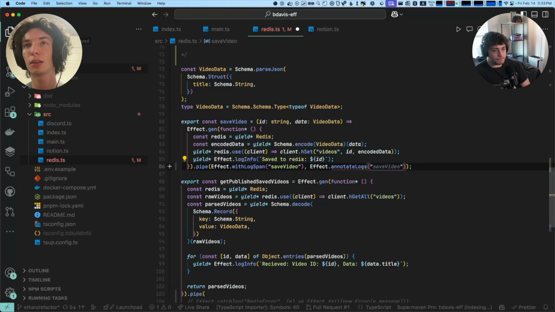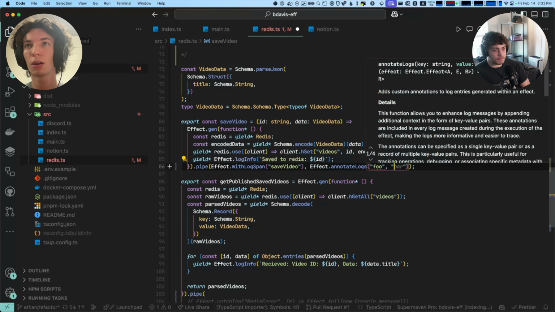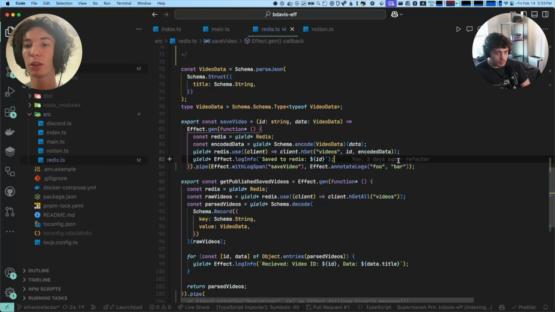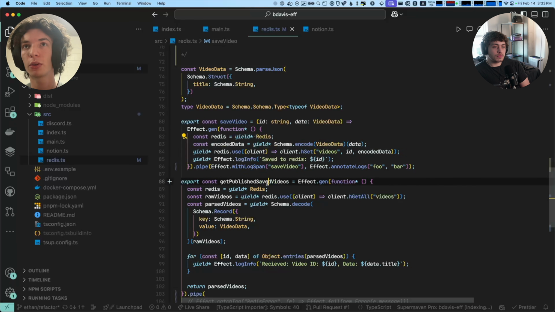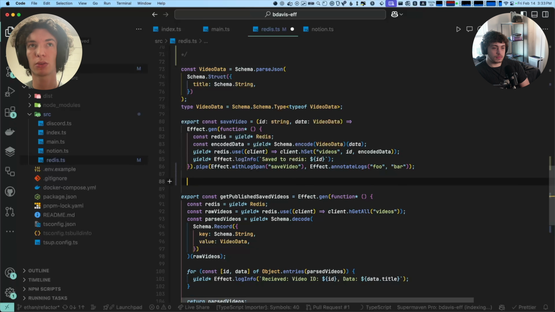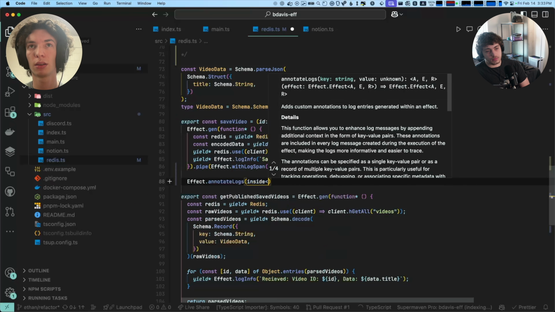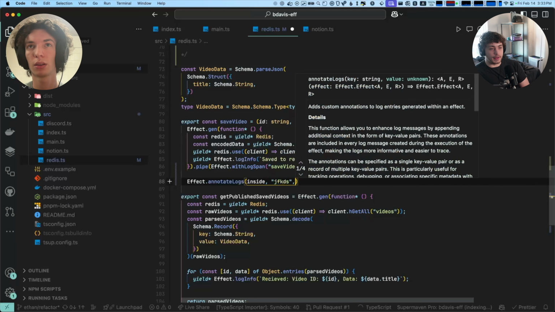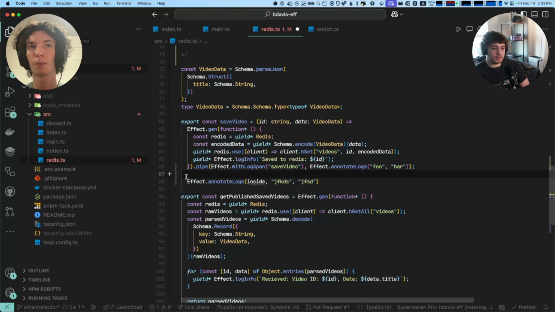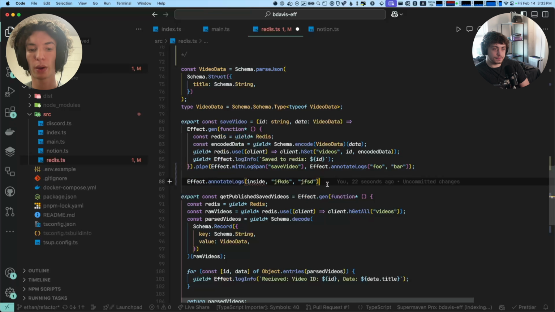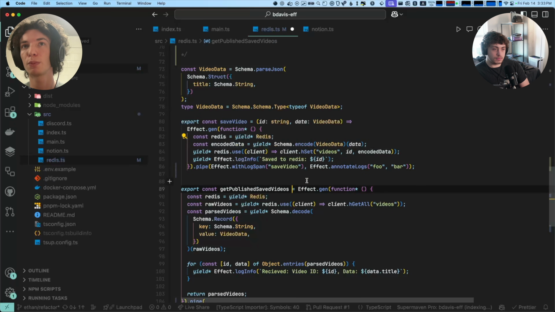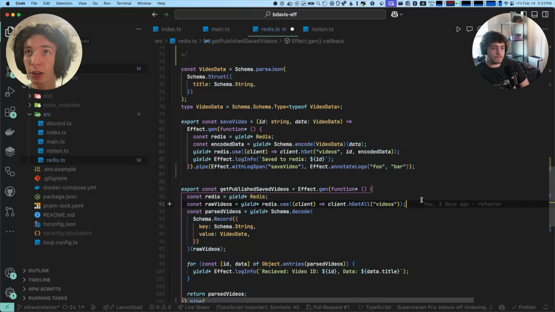And then what does this take? It's like foo bar. Yeah, and so what this would do is, with the pipelines, actually what this is doing is Effect.annotateLogs, and then inside, whatever. And then this returns a new effect, right? Because the pipeline is wrapping, right? So anything before this in the pipeline gets passed to this, and so is affected by it. And so there's a lot of very powerful logging stuff you can do.